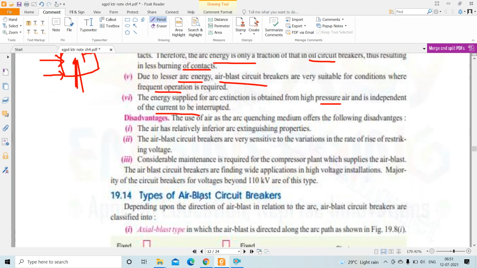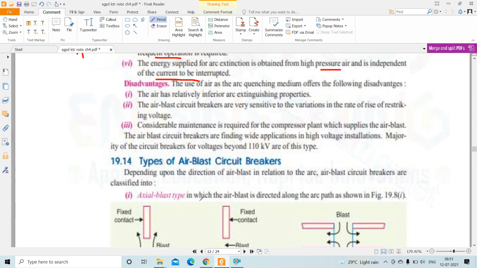There are some disadvantages of this air blast circuit breaker. The use of air as arc quenching medium has the following disadvantages. The air has relatively inferior arc extinguishing property as compared to the oil circuit breaker. The air blast circuit breaker is very sensitive to variations in the rate of rise of restriking voltage.